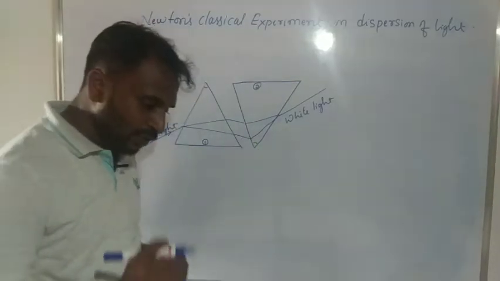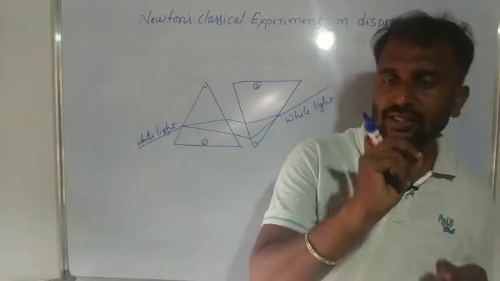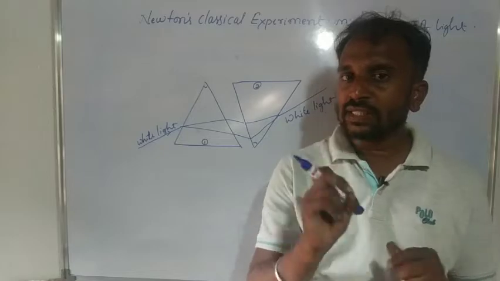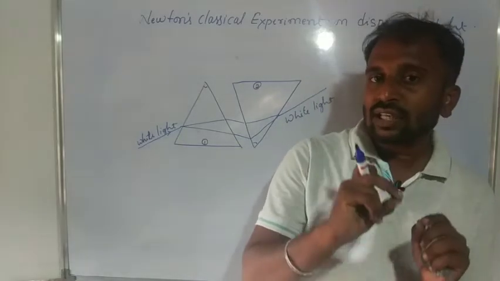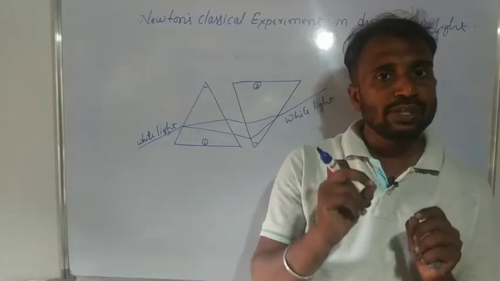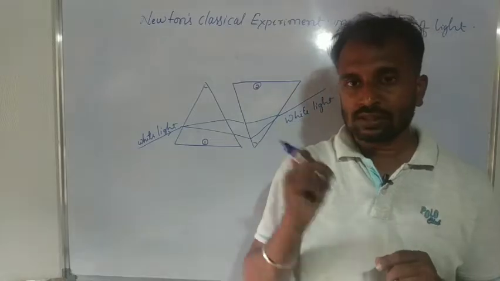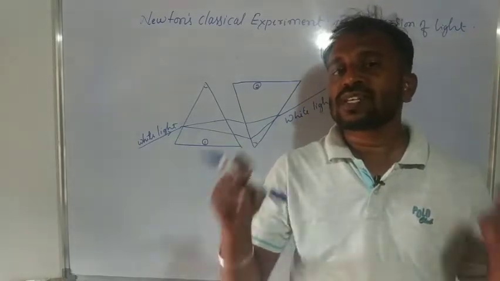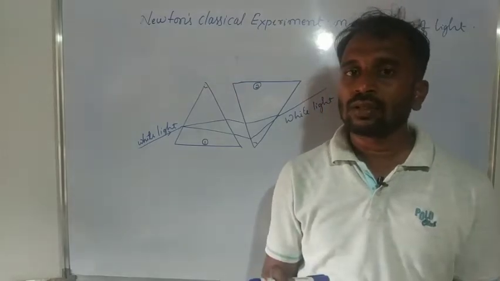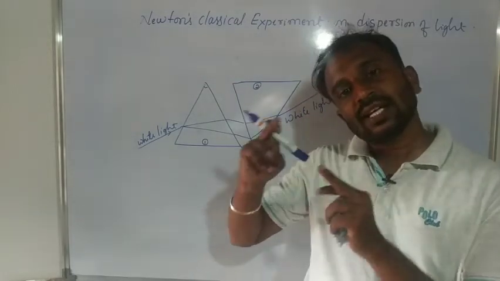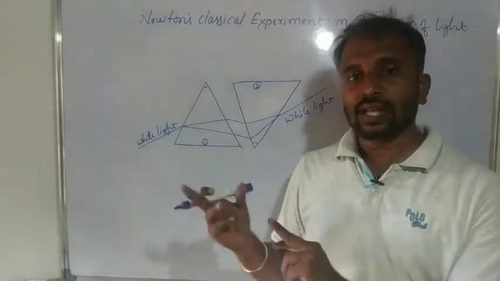It means the prism does not give any color, but it splits the white light into 7 colors. A prism does not give any color. It just splits the 7 colors present in white light.